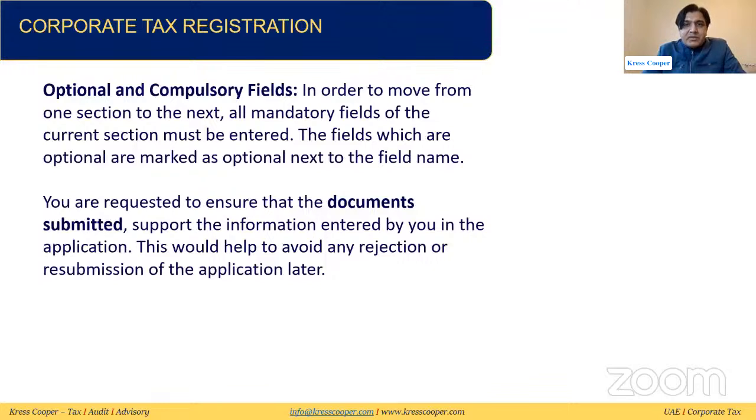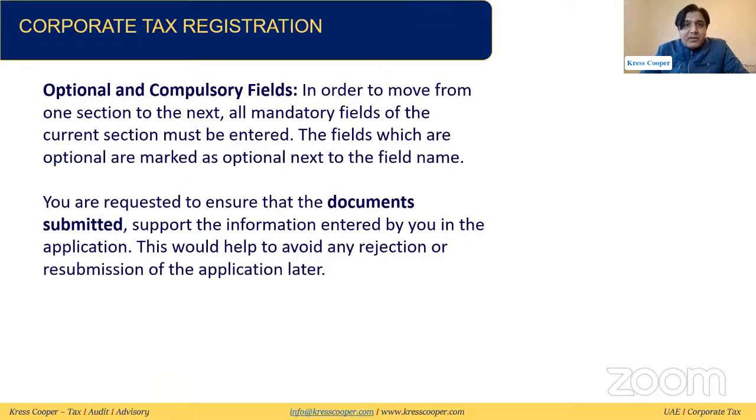All the rest of the information is very basic information. I have not gone through this. Important things are entity detail, then activity, ownership, authorized signatory, nature of the entity, basically whether it is legal or natural person, subcategory of the entity. Then we need to enter the detail of the branch. These are the most important things that we need to enter. After entering this detail, we need to submit the application. And in this guide, whenever you are submitting the application, some of the information will be basic, some will be optional, and some will be compulsory.